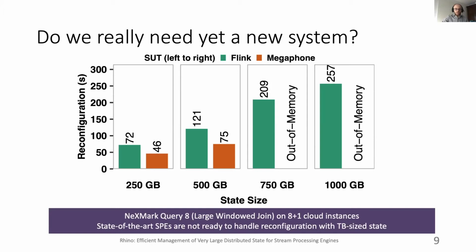In contrast, what we could observe in Megaphone is that this process is indeed faster because Megaphone is designed for fine-grained migration. However, it cannot complete migrations that involve a state transfer when state is larger than half a terabyte.